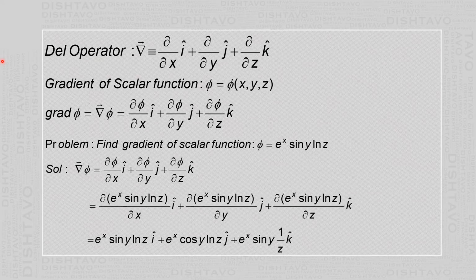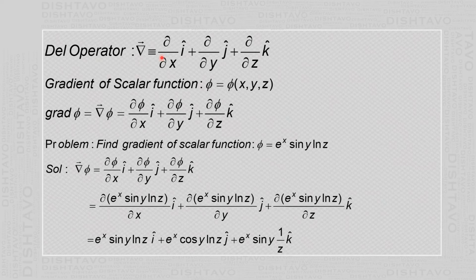In mathematics, we come across mathematical operators. Mathematical operators are operators that, when operated on any function, change that function. The del operator is a mathematical operator. It is a vector operator. It is a vector quantity and it is given in terms of partial derivatives. So vector del is called the del operator.